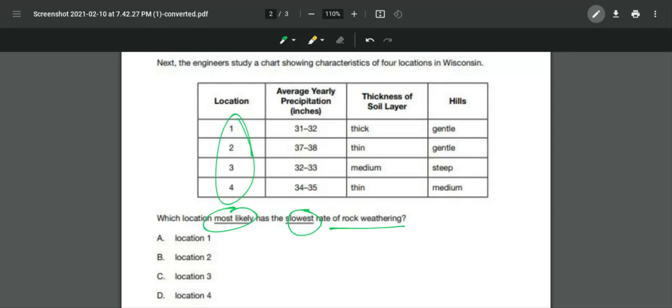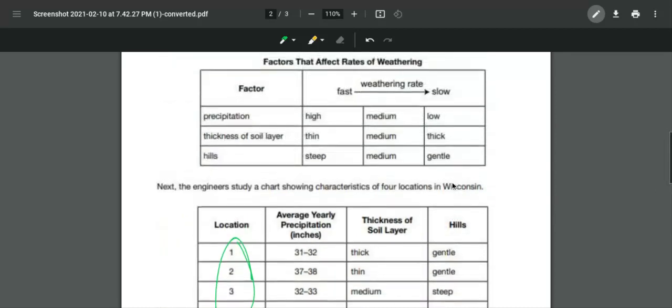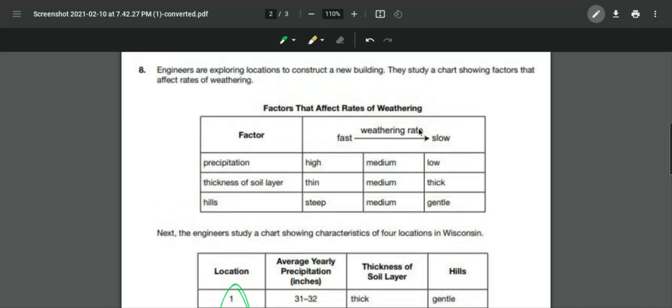We need to know what has the slowest rate of rock weathering. Well, weathering rate fast to slow. So precipitation has a high, medium, or low rate. Thickness of soil layer has a thin, medium, or thick.